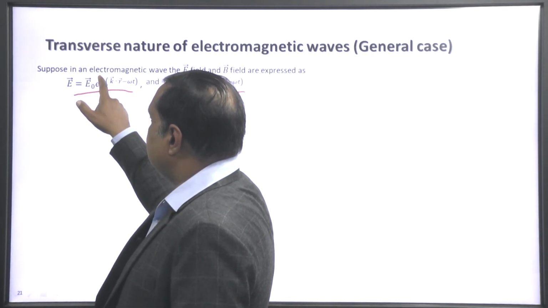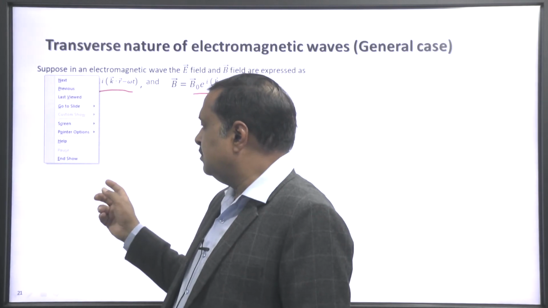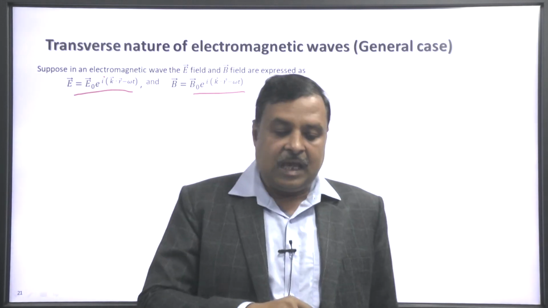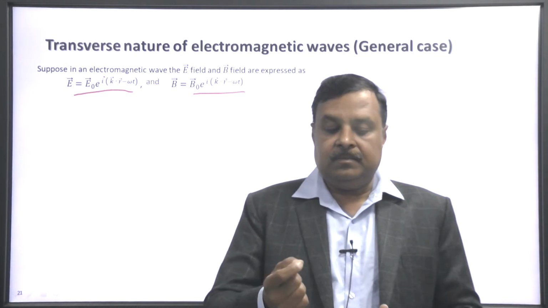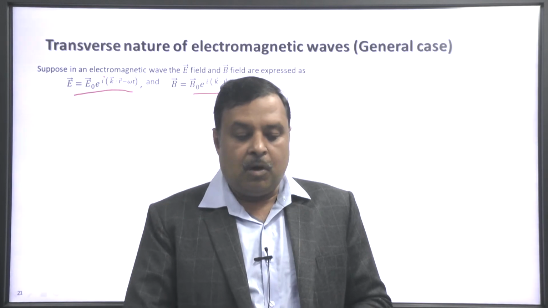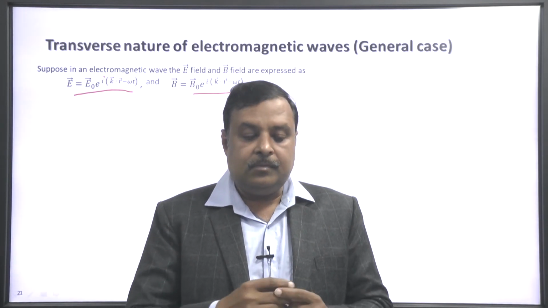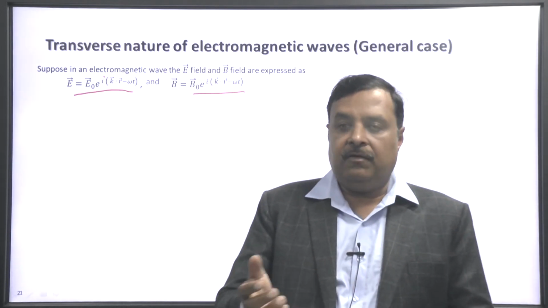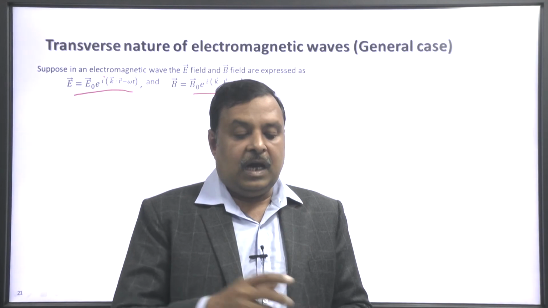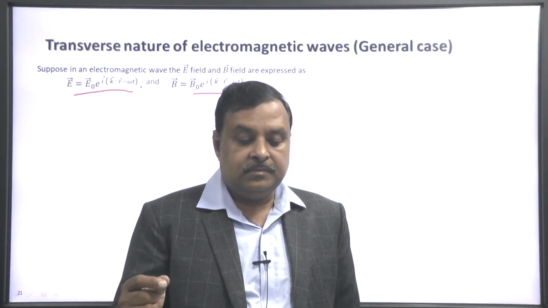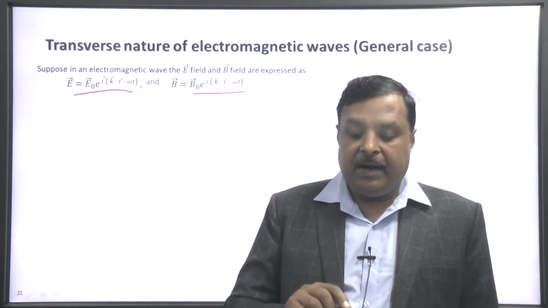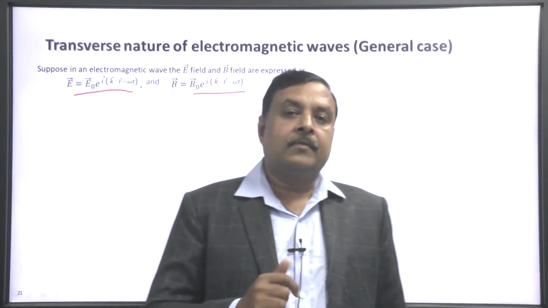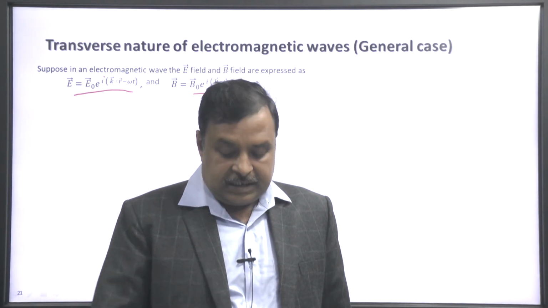This i is the square root of minus 1, complex notation, like E 0 e to the power i theta. So, i (k dot r minus omega t), and B equal to B 0 exponential i (k dot r minus omega t).